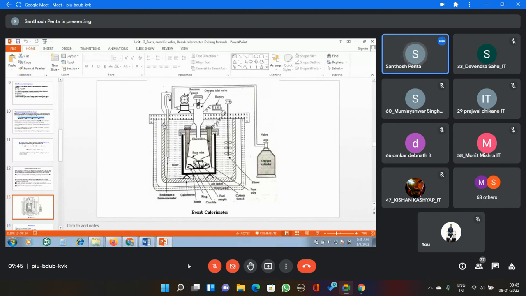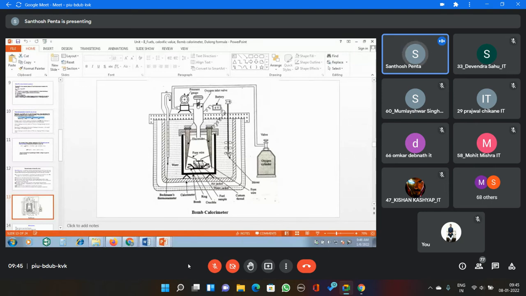At the same time, this copper calorimeter is kept in another container which has an air jacket. That means overall, one container is there, and inside that container one copper calorimeter is kept, to maintain the air jacket, because here air is filled. Then in this copper calorimeter one bomb is kept, where the copper calorimeter is filled with water. The tightly screwed bomb is kept in the copper calorimeter where water is there.